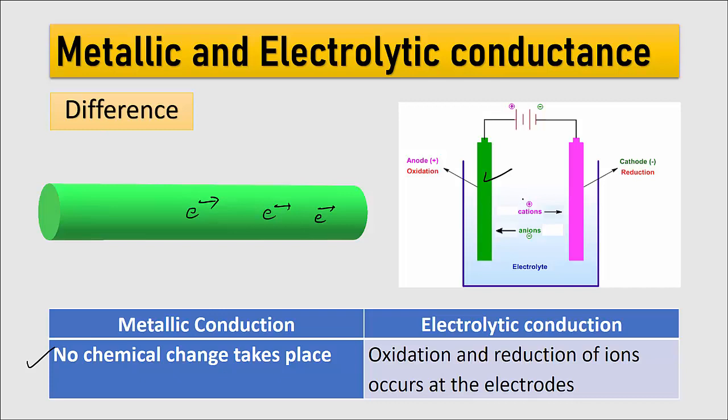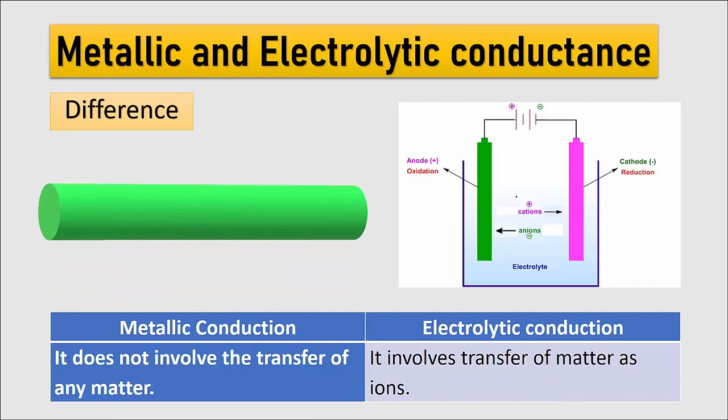Therefore, the chemical change occurs in the electrolytic cell. Next is, it does not involve the transfer of any matter. In the metallic conduction, it does not involve the transfer of any matter. But in the electrolytic conduction, it involves the transfer of matter as ions.